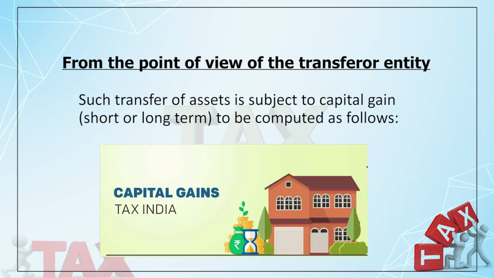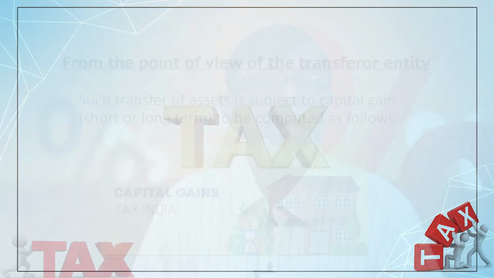If you remember, in case of amalgamation, in case of demerger, what happened when the transferor entity transferred the assets to the transferee entity, that is an exempted transfer. So there was no capital gain. But in case of slump sale, which is governed by section 50B, provision is somewhat different. It is taxable as a capital gain in the hands of the transferor entity, right? So when the block shows a negative, it should be taken as 0. You cannot claim any depreciation on that.